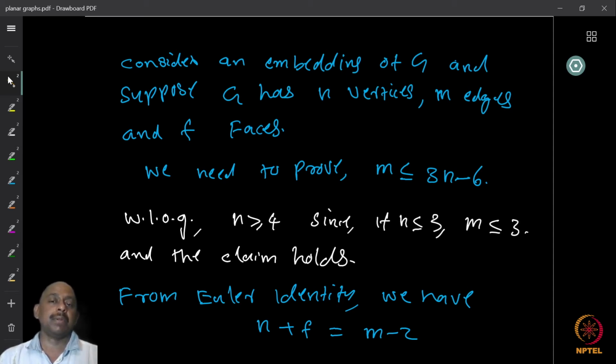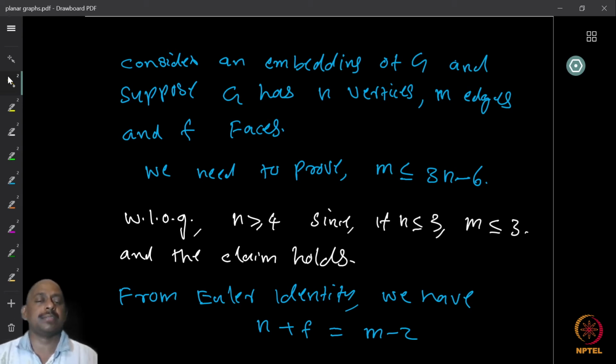Then the number of edges possible is also at most 3, because even the complete graph on 3 vertices can have only 3 edges. And for n equal to 3, the identity is clearly true, because 3 times 3, 9, minus 6 is equal to 3. So therefore, m is at most 3n minus 6.